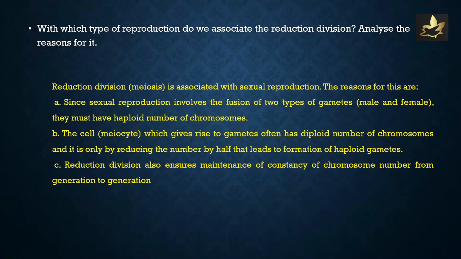Which type of reproduction do we associate the reduction division? Analyze the reasons for it. Reduction division or meiosis is associated with sexual reproduction. The reasons for this are, since sexual reproduction involves the fusion of 2 types of gametes, the male and the female, they must have haploid number of chromosomes. The cell, that's the meiocyte, which gives rise to gametes, often has diploid number of chromosomes, and it is only by reducing the number by half that leads to formation of haploid gametes. Furthermore, reduction division also ensures maintenance of constancy of chromosome number from generation to generation.